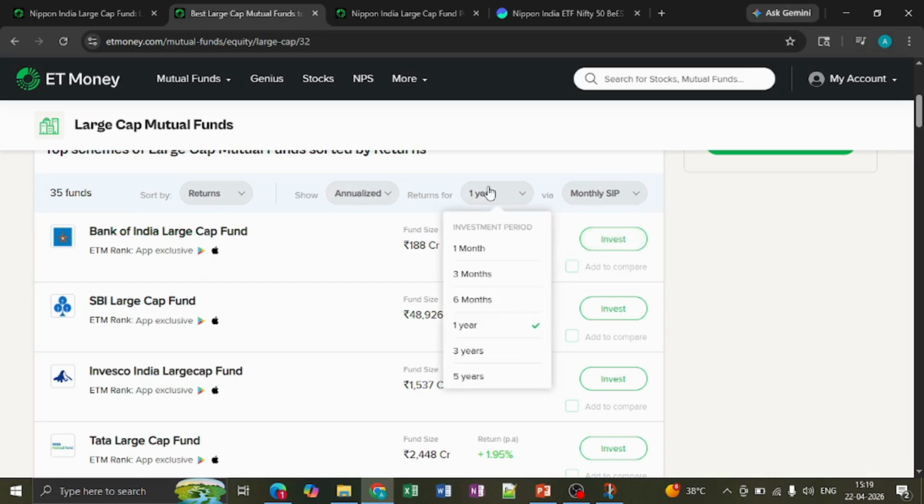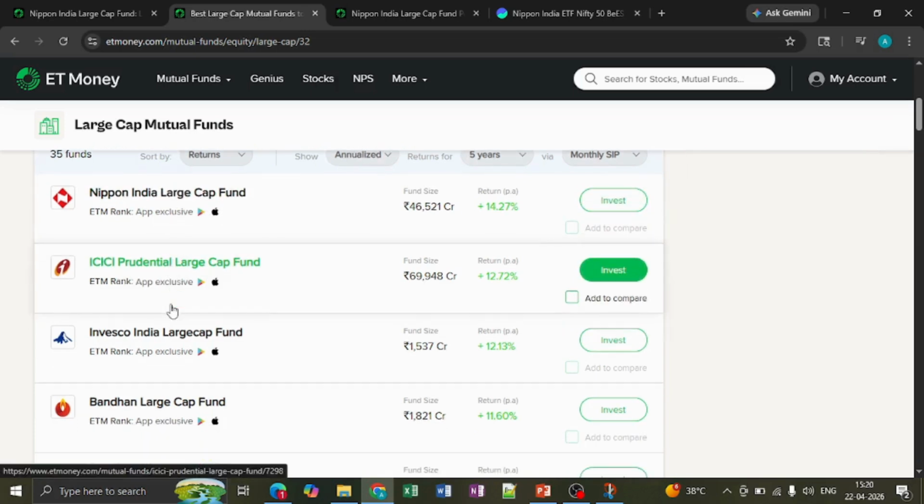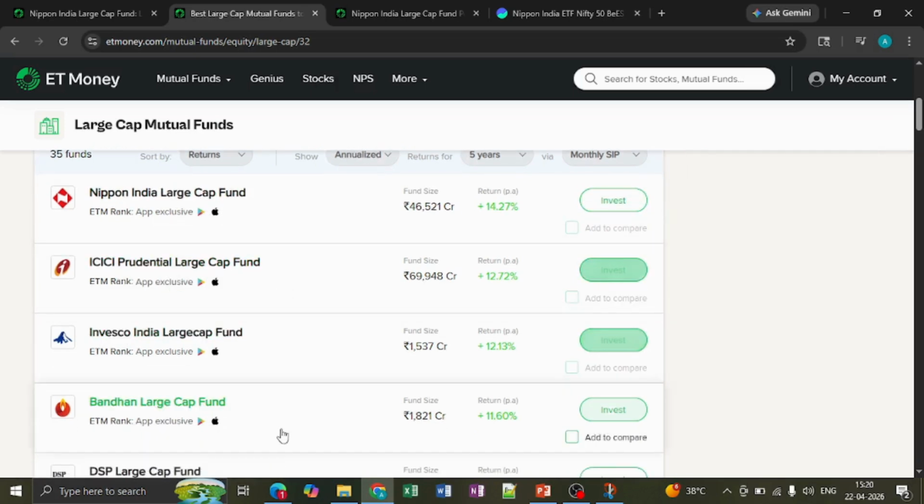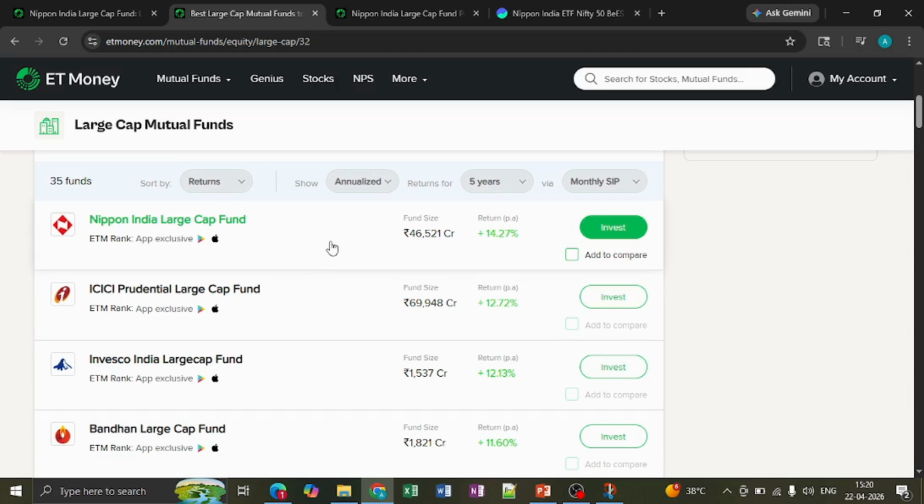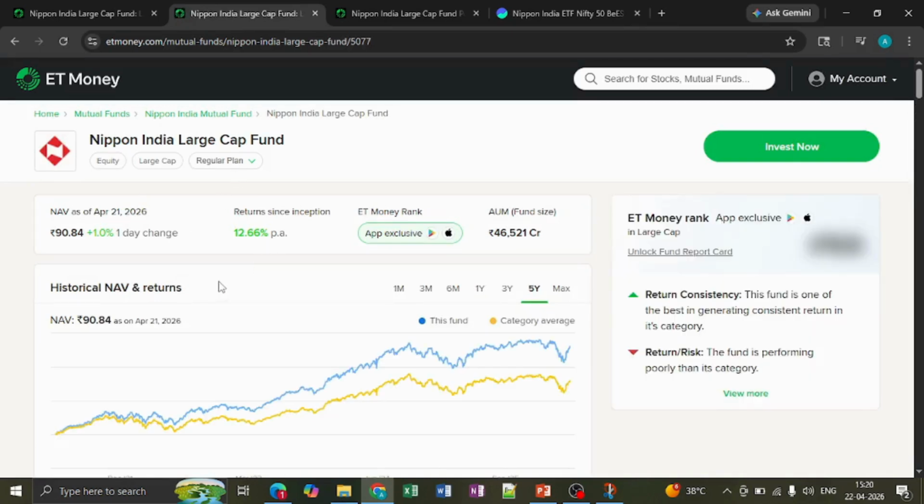The first thing you need to see is, for the overall 3 to 5 years or in the long run, which fund is giving good returns, or which fund is constantly beating the benchmark. So if you take the 5 years category, you will see Nippon India, ICICI Prudential, and then Invesco. All these funds are constantly beating the benchmark, giving high returns. I will explain by taking one as an example.